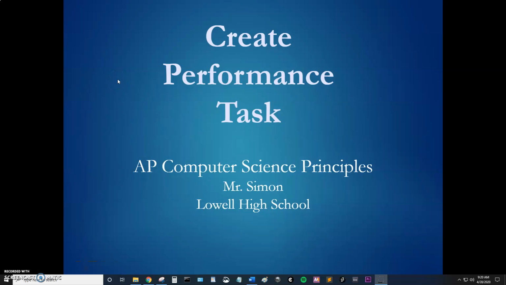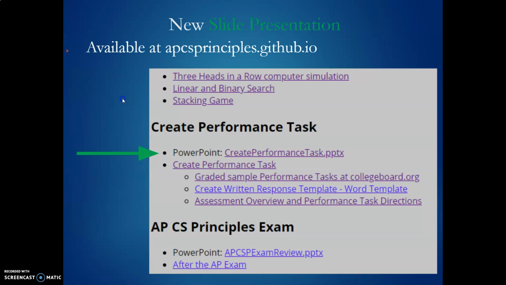Hey, Mr. Simon here. Today we're going to introduce the Create Performance task. The performance task asks you to write a program and then submit a video and answer a few questions about the program to the College Board website.